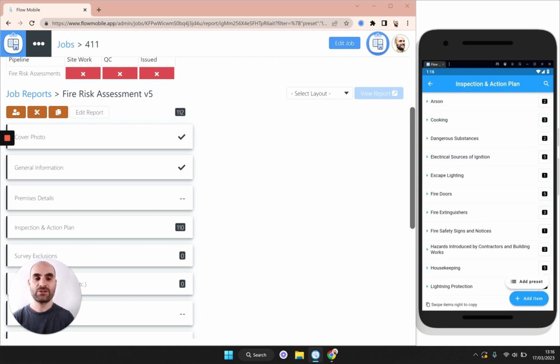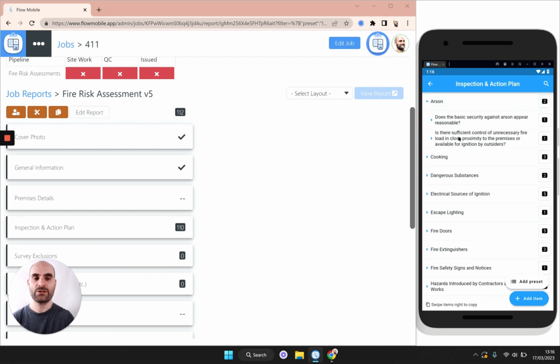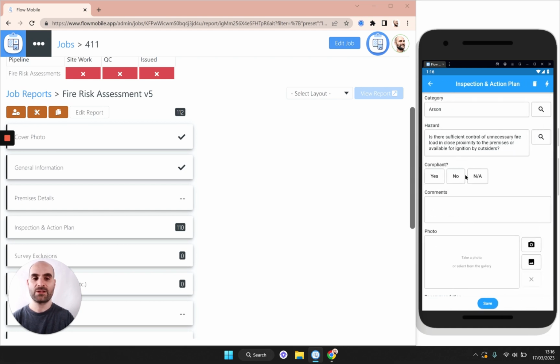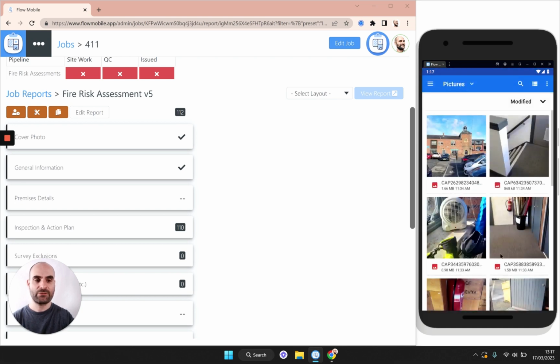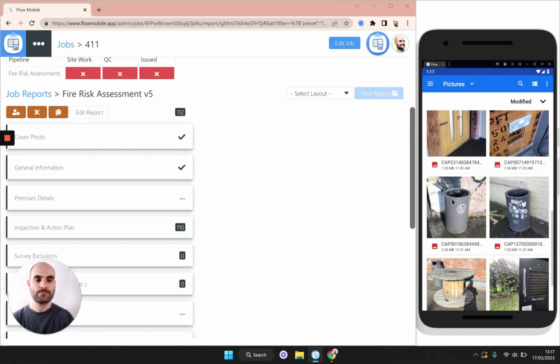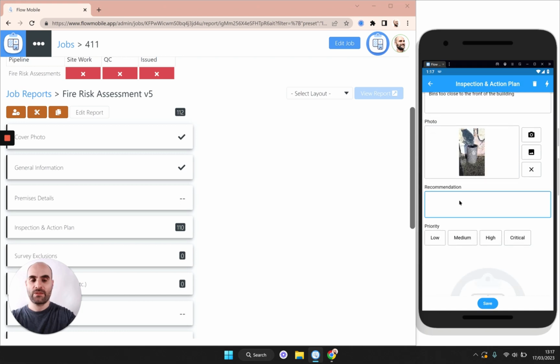Now I'm going to dive into the first section and answer one of the questions about arson. Let's say we found some bins that are too close to the building. I'm going to put a little comment in to say what we found. Then I can put a picture in. I'm going to select one from my gallery. And then we can put a recommendation in. For this one, I'm going to say move bins to a safer location. And the priority we'll put down as medium.